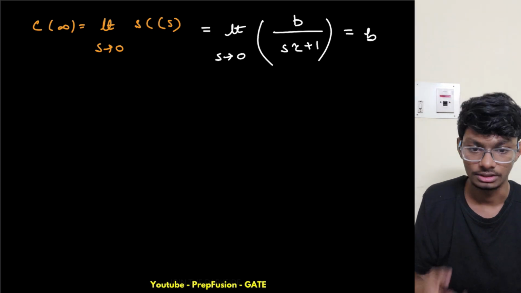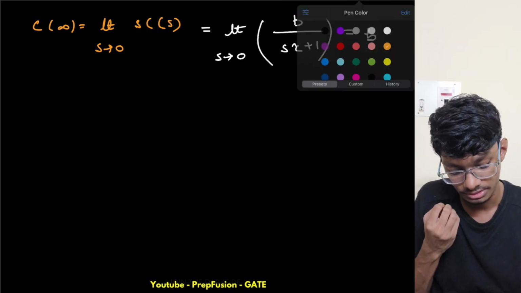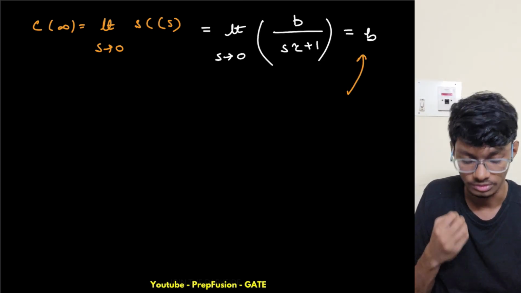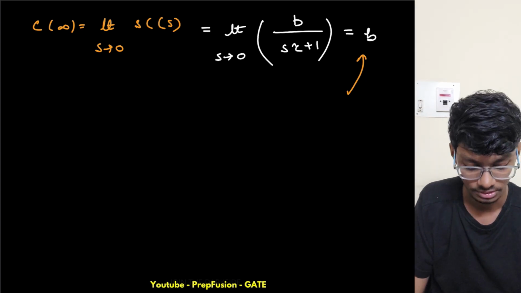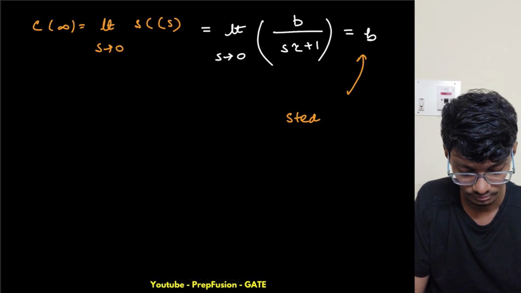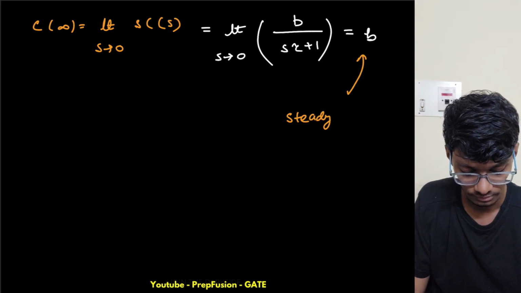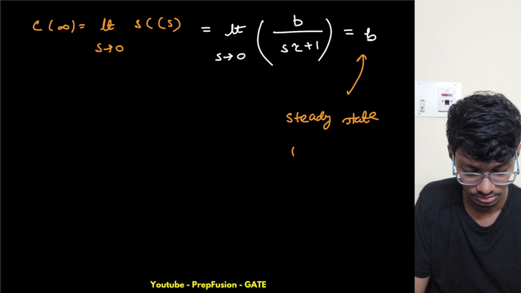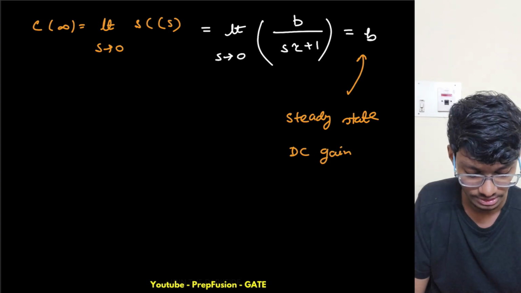So what does this mean? For a unit step response and for an LTI first order system, this is the steady state DC gain. Why steady state DC gain?